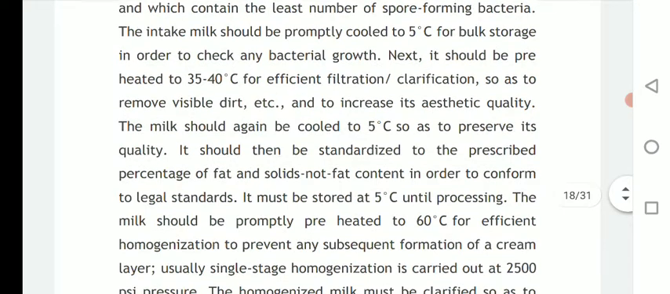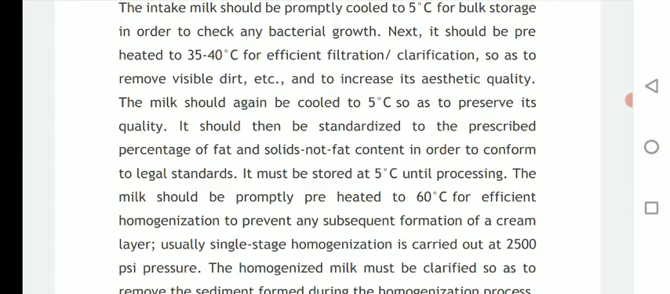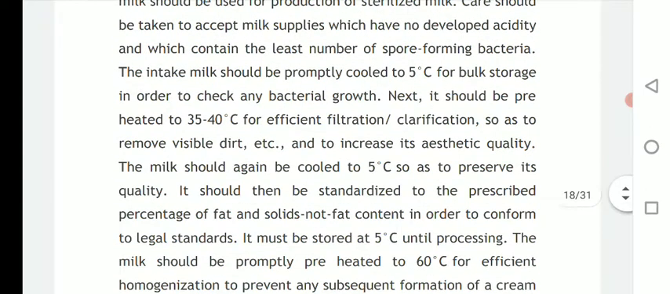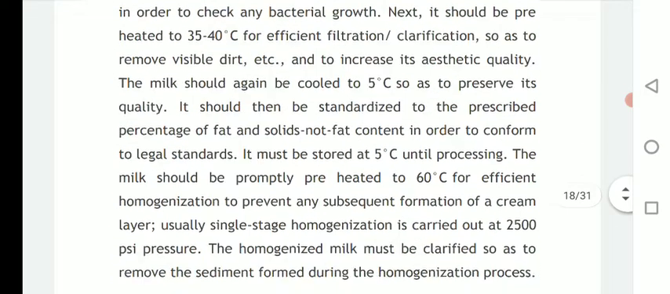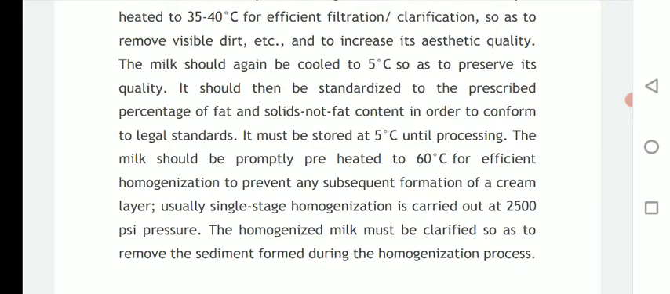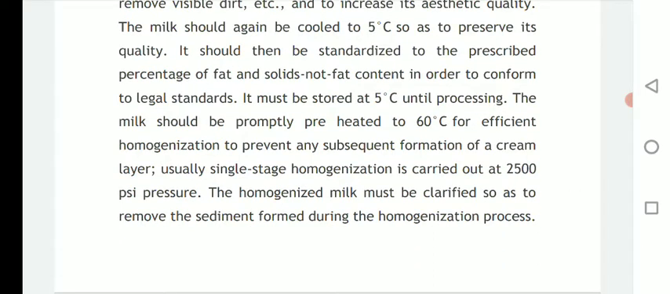And to increase its aesthetic quality, the milk should again be cooled at 5 degrees Celsius so as to preserve its quality. Okay. So these are different criteria before production of sterilized milk. It should then be standardized to prescribed percentage of fat and solid not fat content in order to conform to legal standards. So these are all criteria for milk that is going to be sterilized. It must be stored at 5 degrees Celsius until processing.